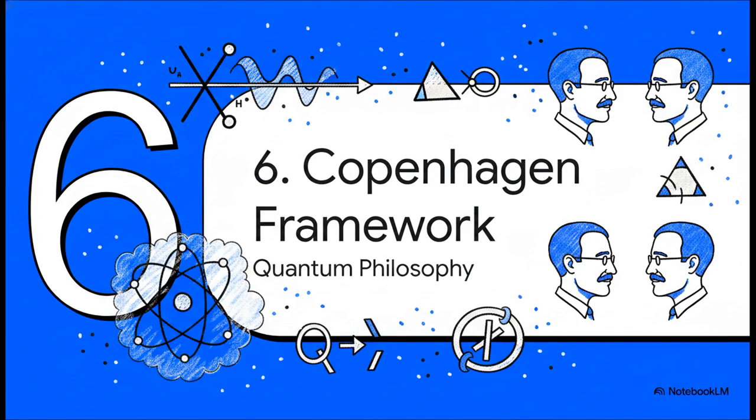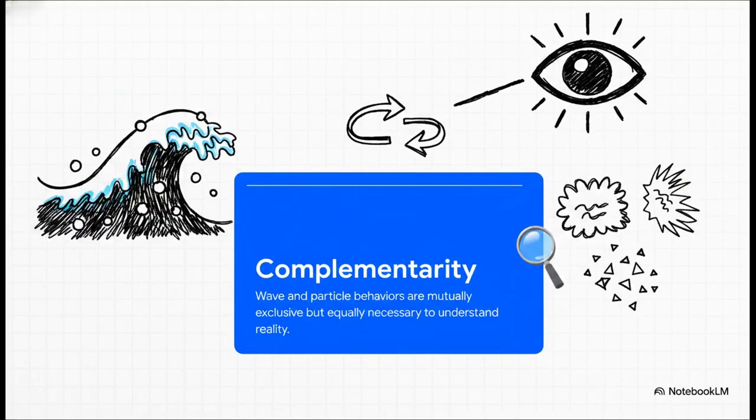And that leads to Section 6, the Copenhagen Interpretation, Philosophy of the Quantum. Let's move to the Copenhagen interpretation and see how this builds into the ultimate philosophical conclusion. Working together in Copenhagen, Niels Bohr and Werner Heisenberg synthesized all this math into a cohesive philosophy. The cornerstone of their interpretation is complementarity. Bohr argued that wave and particle behaviors are mutually exclusive, but they are equally necessary to understand the whole picture. You can't see both at once.